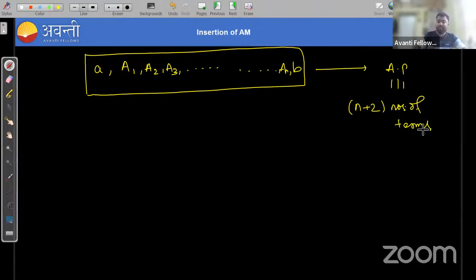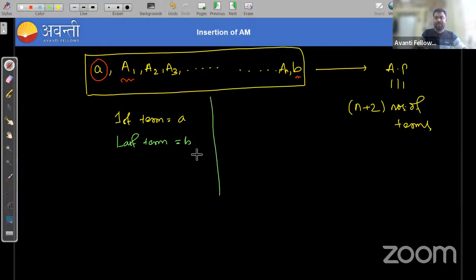Is that clear? What is the first term here? First term is A. Remember, first term is A. And A1 is the second term. And what is the last term? Last term is B. So what is the common ratio? Sorry, common difference. What is the common difference here? How can you find the common difference here?